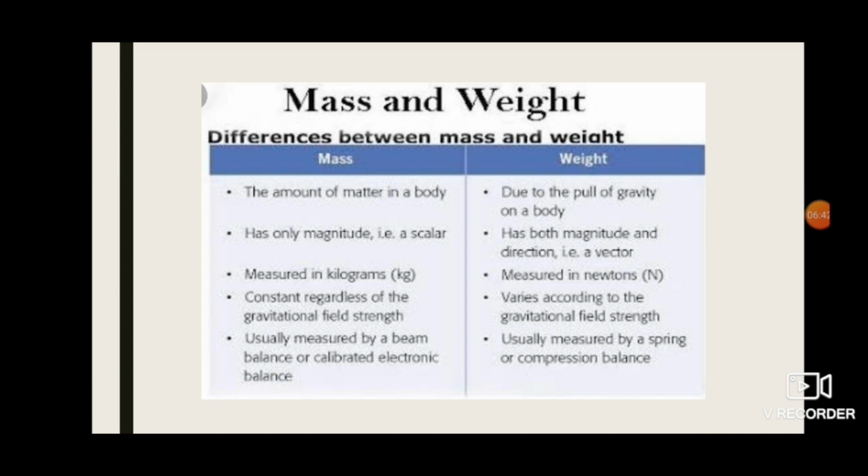So gravitational force, how it acts on that object, based on that we look at weight. So weight will change from place to place, right? So what are the differences between mass and weight? The first one is the amount of matter in a body. The matter contained in a body is called the mass. What is weight? Due to the pull of gravity on a body.